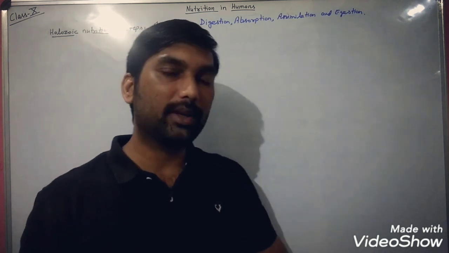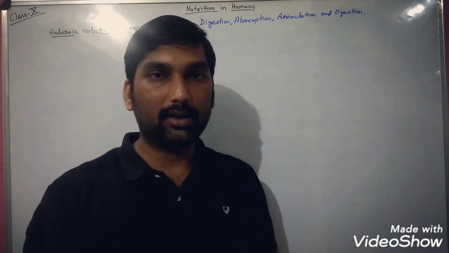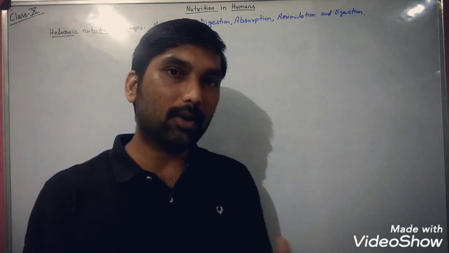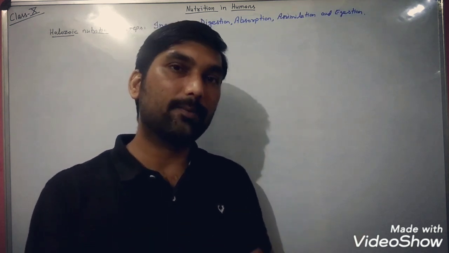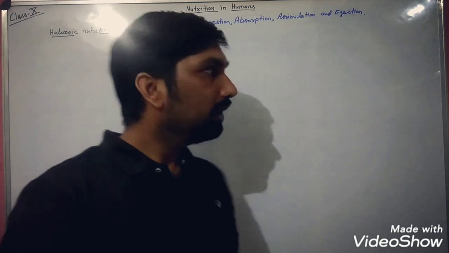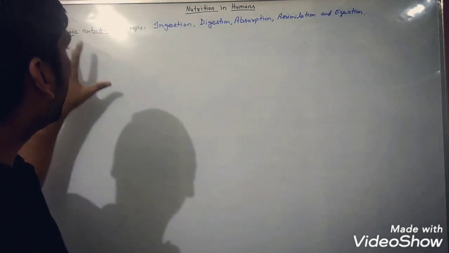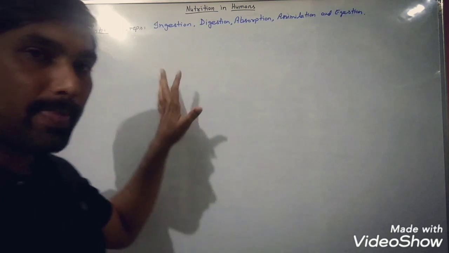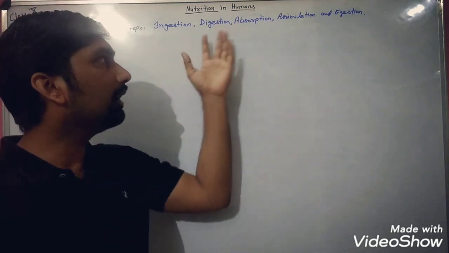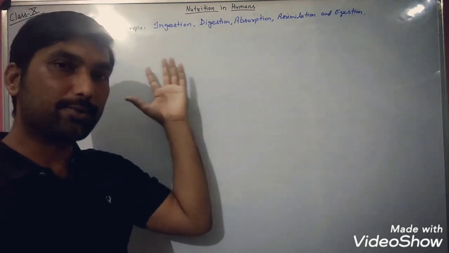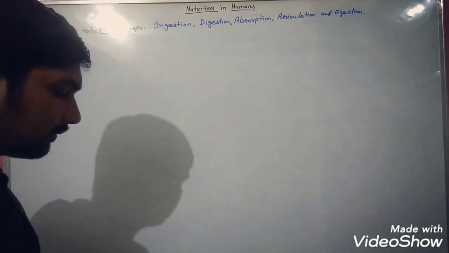And finally the last one is what? Egestion, and this is a process of removal of undigested or waste food material from the body. So these 5 steps are involved in the process of holozoic nutrition, and we humans represent such a heterotrophic mode of nutrition.